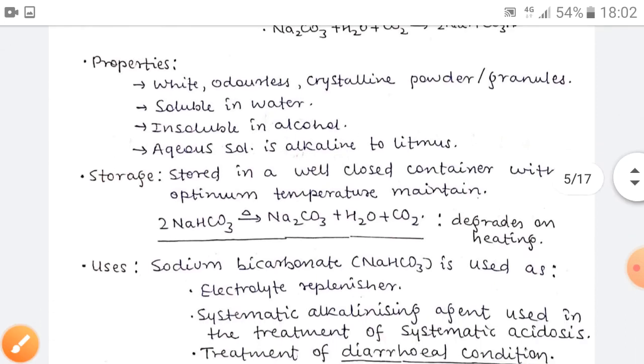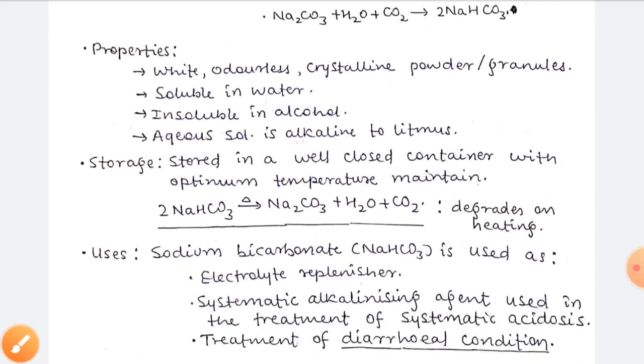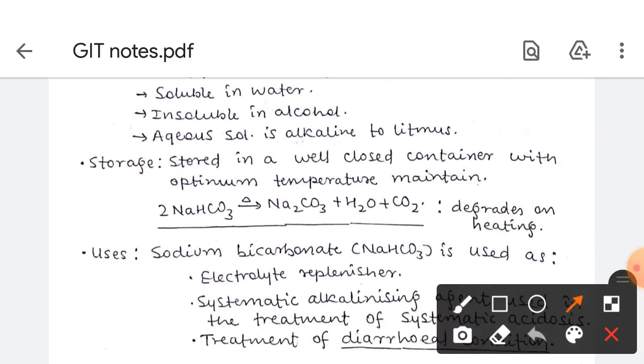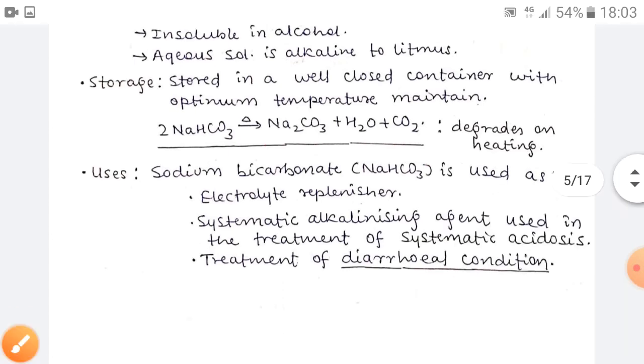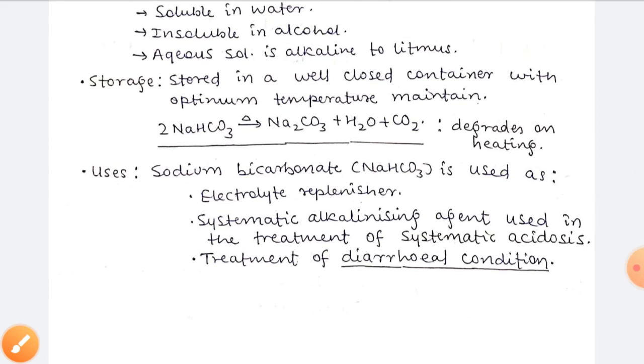Here is the reaction: in the presence of heat, sodium bicarbonate forms sodium carbonate, water and carbon dioxide. Here it is written degradation on heating, means it will degrade on heat, so we have to store it in an airtight or well closed container with optimum temperature.